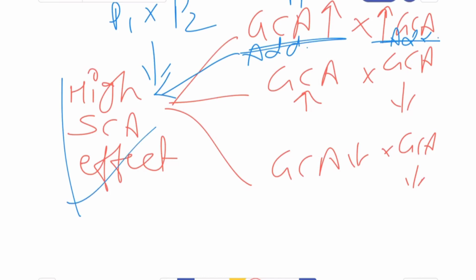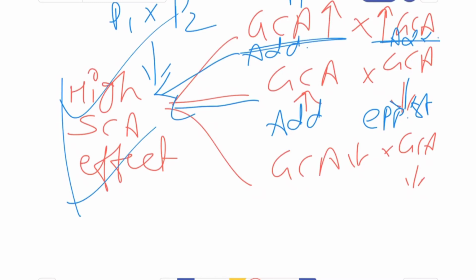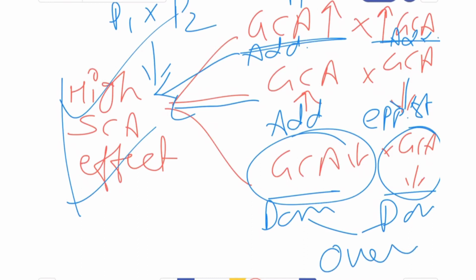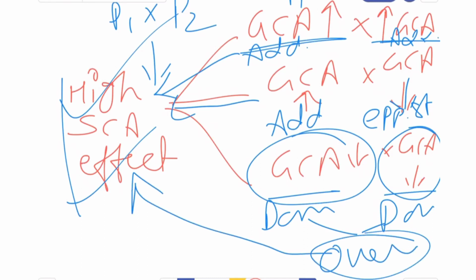Now there is another cross combination which has one high GCA parent and one low GCA parent, so it governs the epistatic effect. Okay, so ultimately it gives the high SCA effect. Now there is a third cross combination in which one parent has a low GCA value and the other also has a low value, so they are governed by the dominance effect, resulting in over dominance in the cross combination, and it is responsible for the high SCA effect. So here is the concept: when a cross combination gives a high SCA effect, these are the three possibilities.